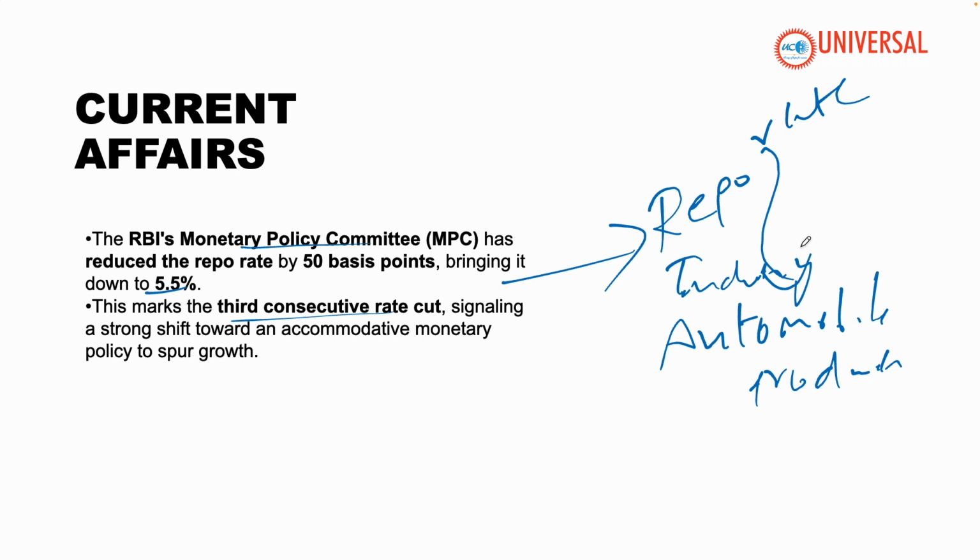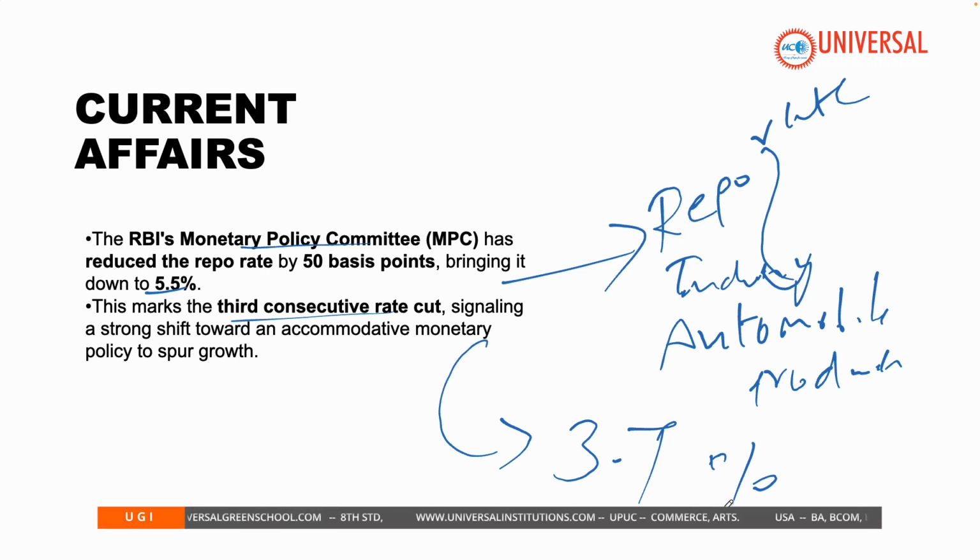And one more thing has been set down. Sanjay Malhotra's MPC committee, the governor of RBI, what does it target? The projected inflation rate should be reduced to 3.7%. That is the targeted goal of this monetary policy committee, which has been held recently.